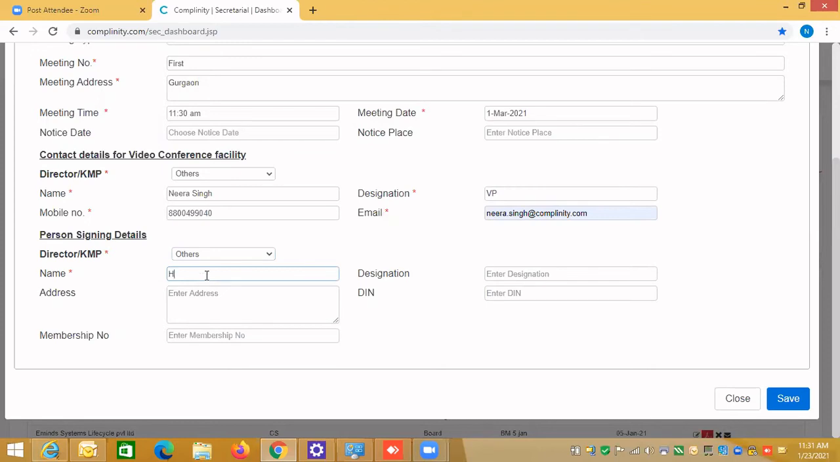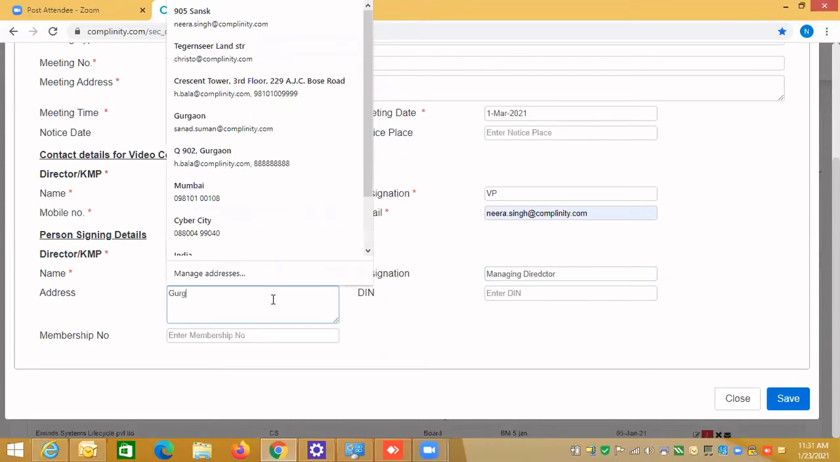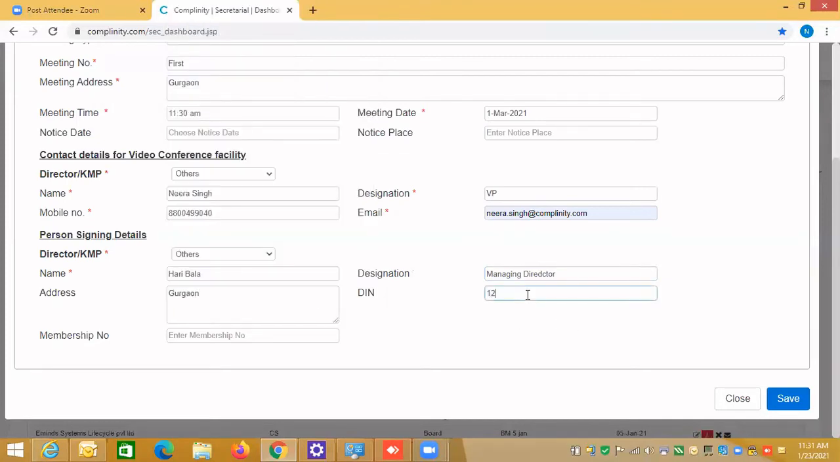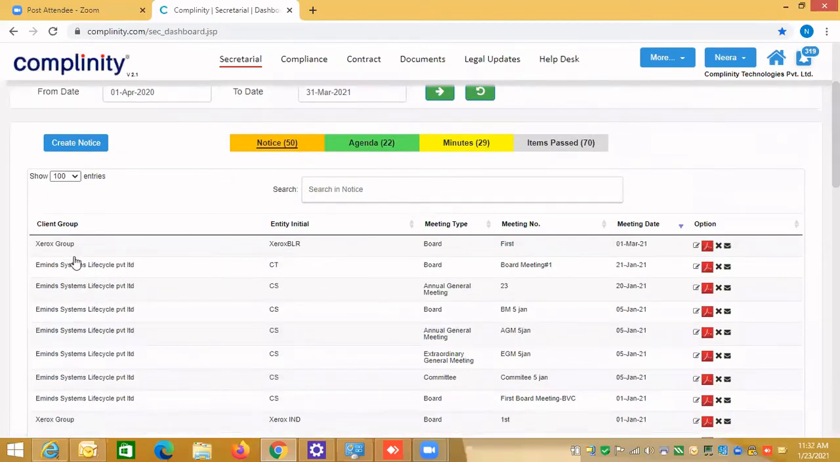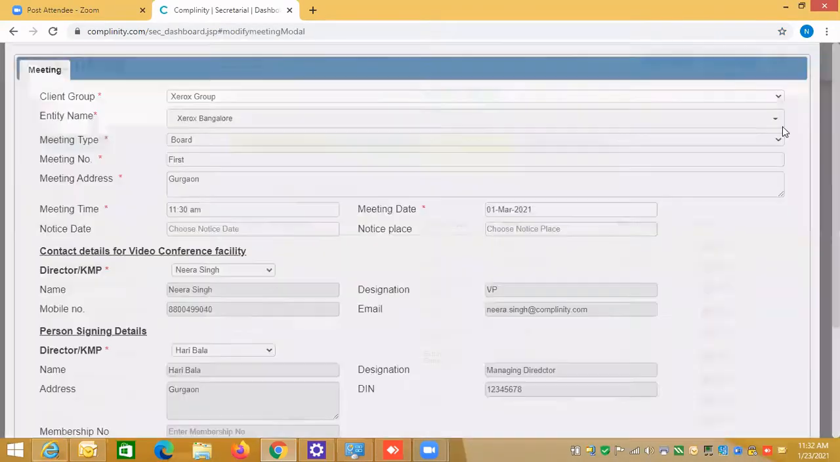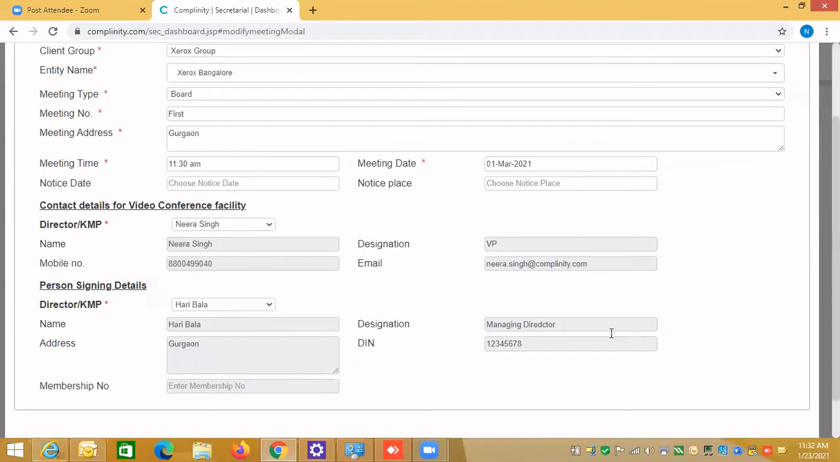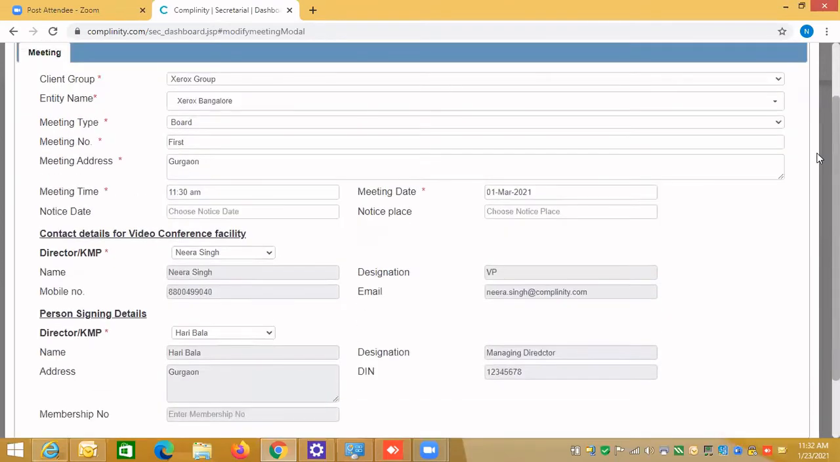So I'll say Haribala, and the designation is managing director, and the address is Gurgaon, and the membership number, because you can enter either one. Then I save it. So I've just created the notice of one board meeting. This is the Xerox group, and the entity initial is Xerox BLR for the board first meeting. I can click on the modify button and change whatever I want to change, the name or any date.